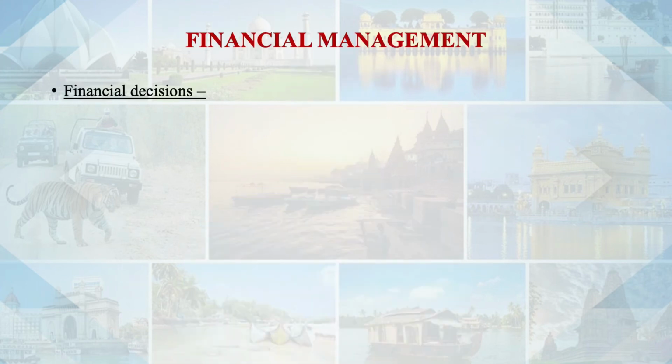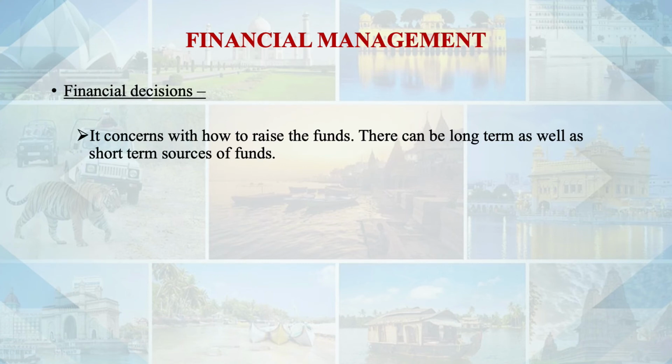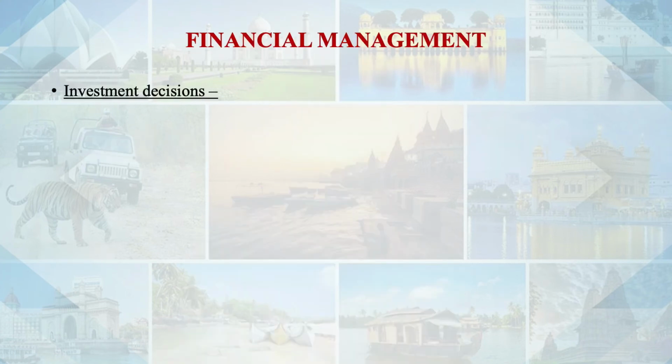So in the financial management, we have gone step by step. First, we have gone about the raising of funds, that is the financial decisions, how to raise funds. Then we have gone for the investment decisions, how to allocate those funds among various business heads, like for the day-to-day operations and for the capital management, assets creation for the business.